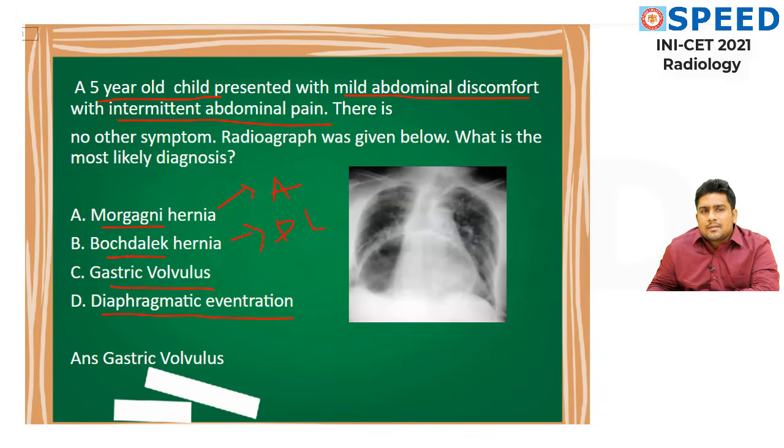So this is the word which I want you to look at very carefully. Intermittent, it occurs intermittently. Whenever the patient has it, it's on and off. Hence I come to a diagnosis that it is most commonly gastric volvulus. Many students had controversy regarding this question, like the image was different, but the majority of the students said this was the image given below. Okay, how to identify, we'll discuss further ahead.